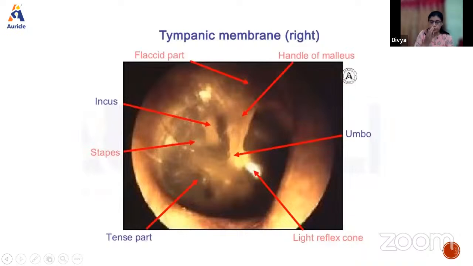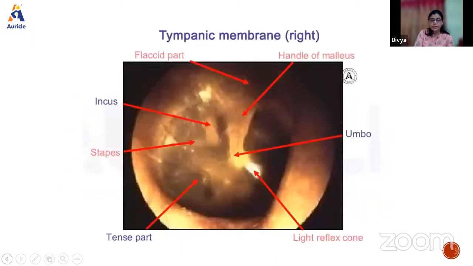Okay, so this tympanic membrane, developmentally, you should know that it is derived from all the three germ layers. So that is why it is called trilaminar in origin, or a trilaminar membrane. Ectoderm, endoderm, and mesoderm, all three will be formed, okay? The portion towards the external acoustic meatus will be from the ectoderm, towards the middle ear cavity will be from the endoderm, and in between will be the mesoderm, okay?